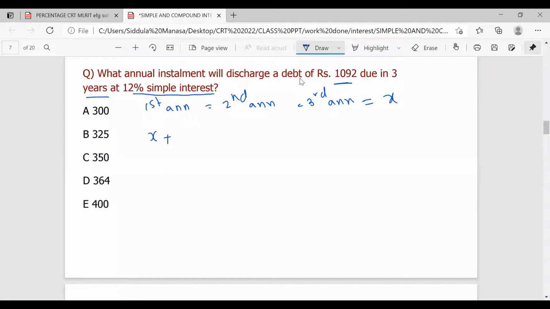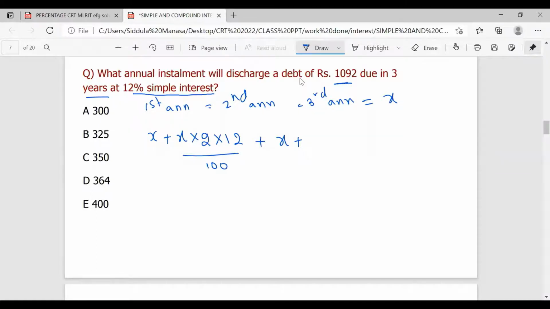So what is the interest he can get? He will get the interest at the rate of 12%. So X into 12, rate of interest is 12, for how many years? 2 years. So with the first installment, this is the amount he will get at the end of the 3 years. And next, you will pay the second installment. This value also you paid 1 year earlier. Why? Because you need to clear the amount in 3 years only. But the second annual installment you paid 1 year earlier.